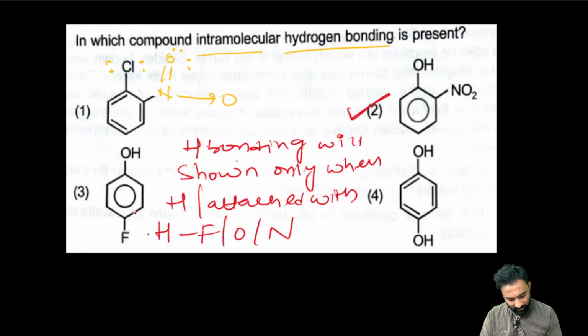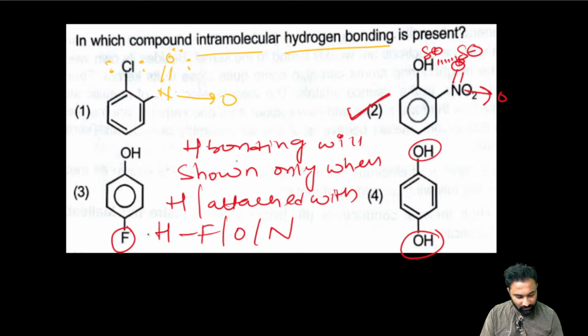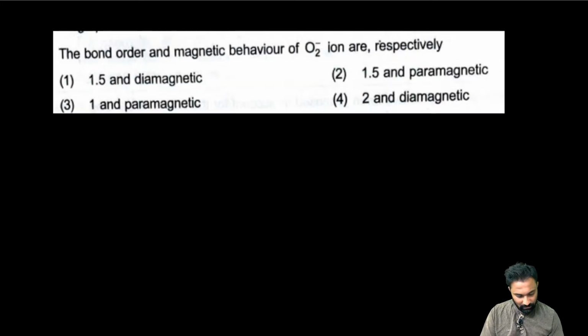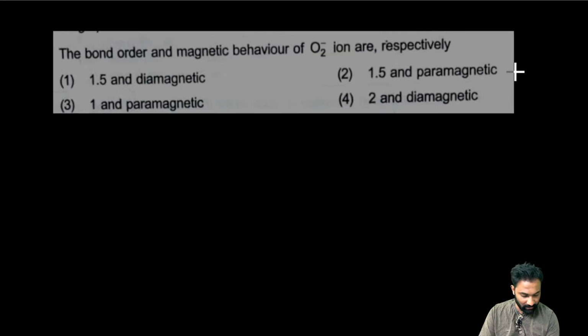Right? Here the fluorine and the hydrogen, it is far away from them. But here the oxygen and OH, it is far away from them. But here the NO2 will be in this manner. Now oxygen, it is having the lone pair of electrons, it is having partial negative, and the hydrogen is having partial positive, and due to that it will show hydrogen bonding, and this one we call intramolecular hydrogen bonding. Already I have explained very clearly, right? Now next one, read the question carefully and try to give the answer.